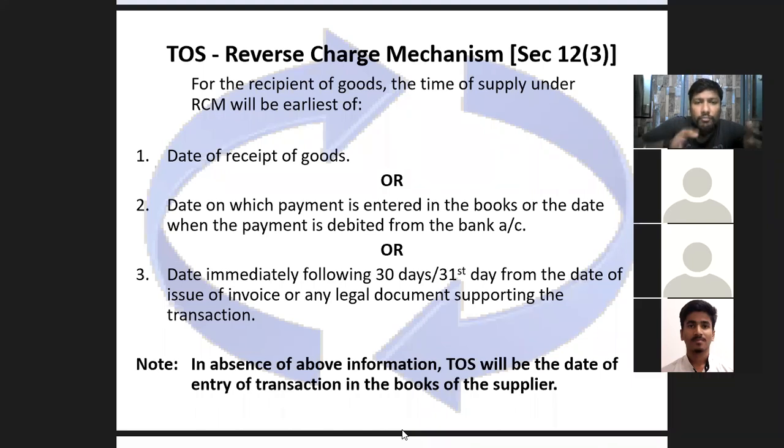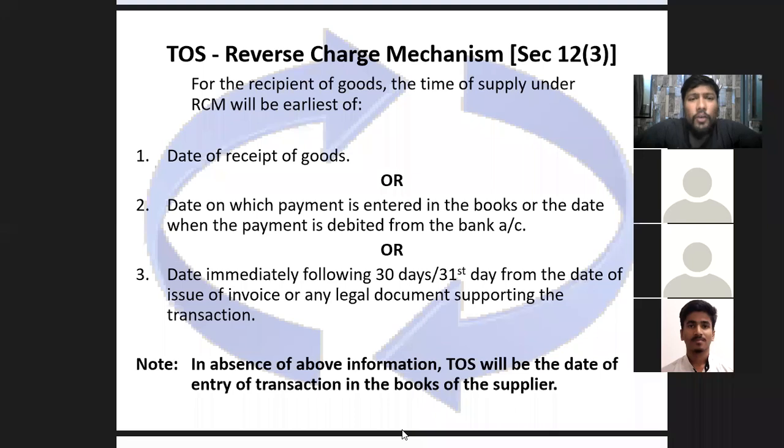So if at all today, what is आज का date? Today's 3rd April, right? So 4th April onwards, we are going to start one by one. And the very 31st day, we are going to consider it as that particular date, extended date, which is given by the government to us. All right? So fingers का इस्तेमाल करें, right? 1, 2, 3. So your date counting will be 4, 5, 6, 7, 8, 9, 10, 11, 12, and so on. And जहाँ पे 31 आ जाएगा, वो डेट हो जाएगा आपका ये 3rd पॉइंट वाला डेट, राइट? So these 3 dates you will have to enter while doing your sums, और तीनों में से जो सबसे पहले आ रहा है ऑटोमेटिकली वो हो जाएगा आपका time of supply, right?